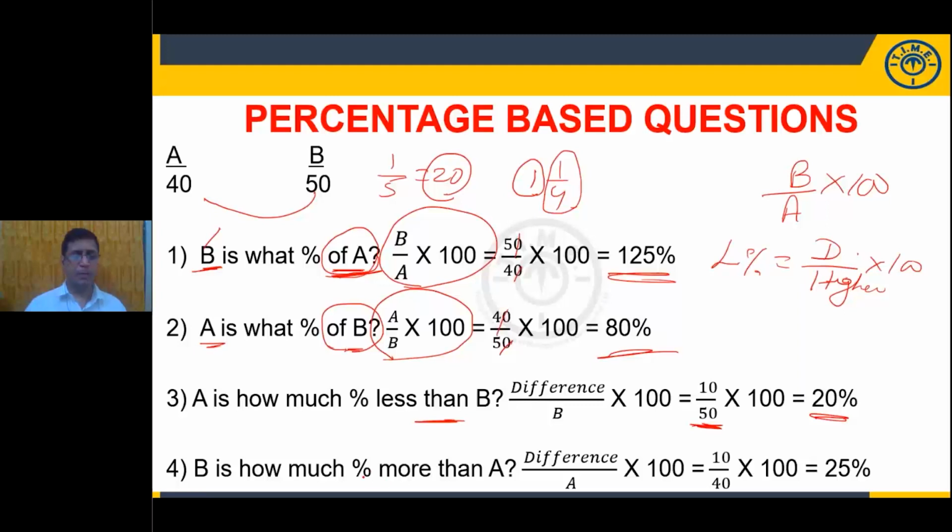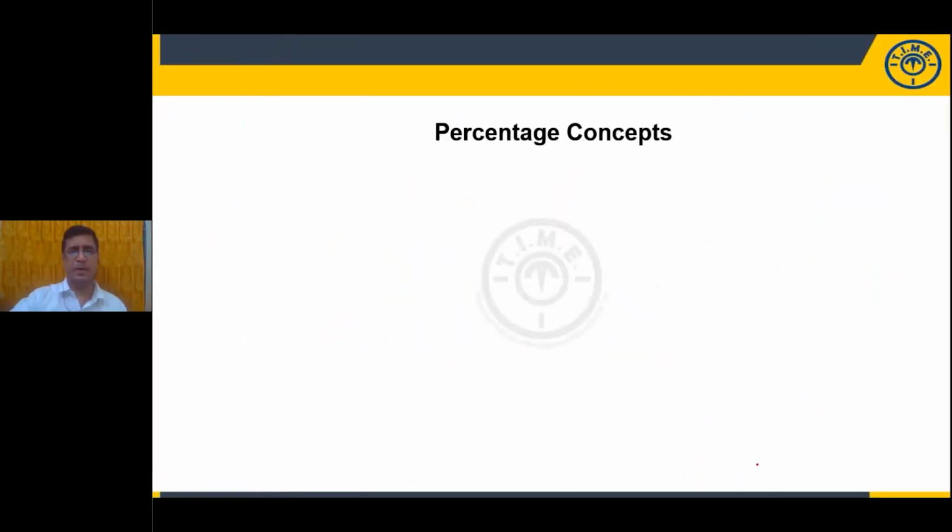What about the more percentage? Percentage more means difference with respect to smaller value. What is the smaller value? Here 40 is the smaller value. So 10 by 40 into 100 means it is 1 by 4. 1 by 4 means 25%.